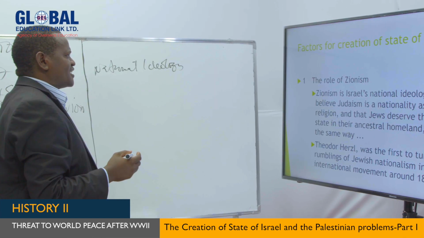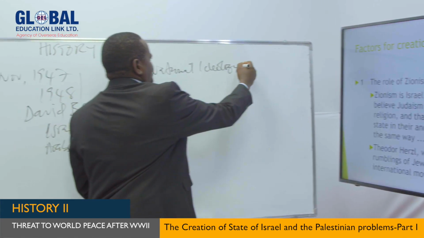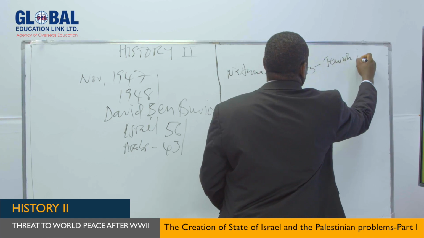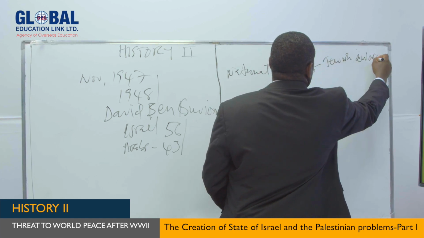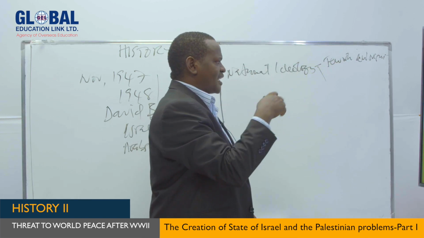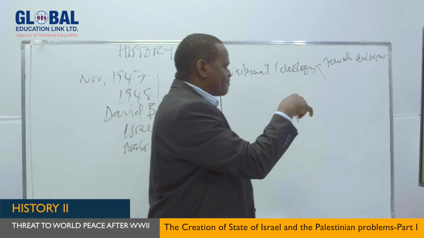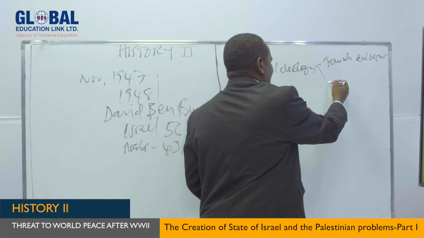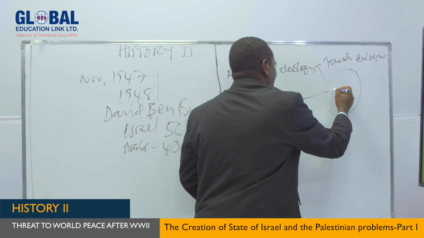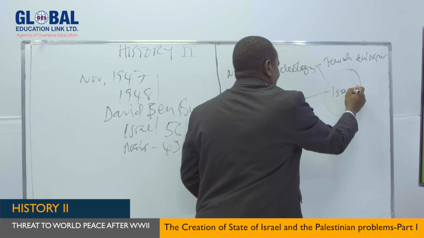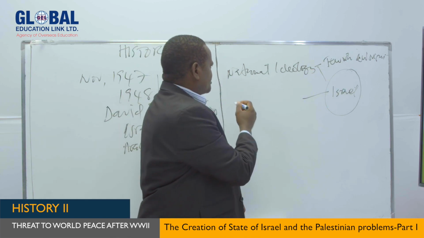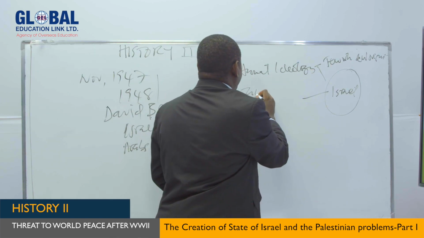Zionism is a national ideology which unites all people who are Jewish in origin. It tends to bring together all people whose origin is from that part of Palestine, wherever they are in the world. They have to come back to live in what was called Israel. So this is one thing which united all the Jews, and all the Jews in the world regard themselves as Zionists.